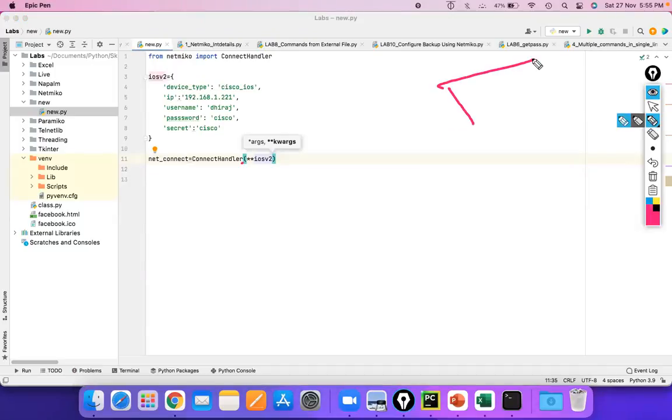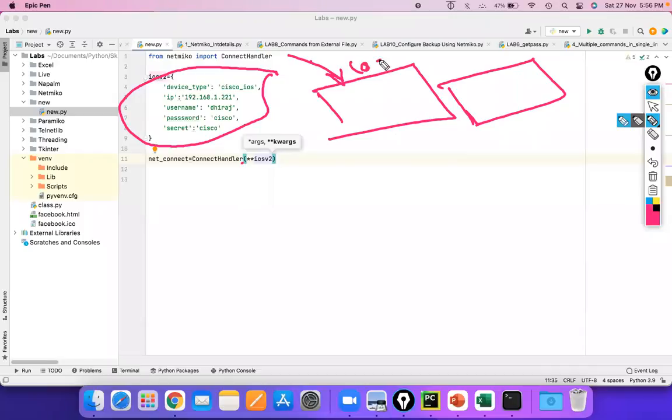So right now what I'm doing is, let's say this is my device. This device has been configured with these details, right? This file that I have imported into my code, this is my code, this is my device, right? So this is connect handler. Suppose in this connect handler I need to tell Python to go to this device with these credentials.